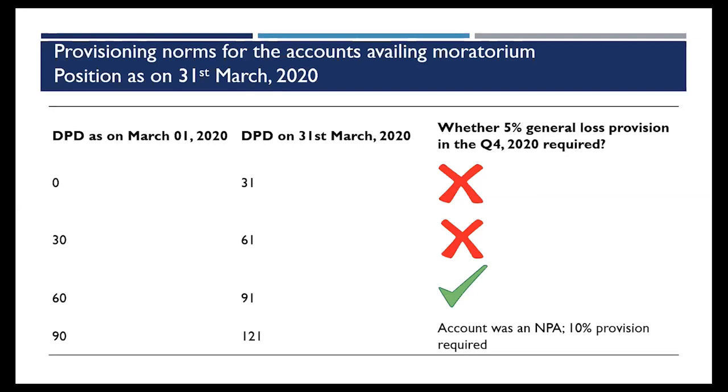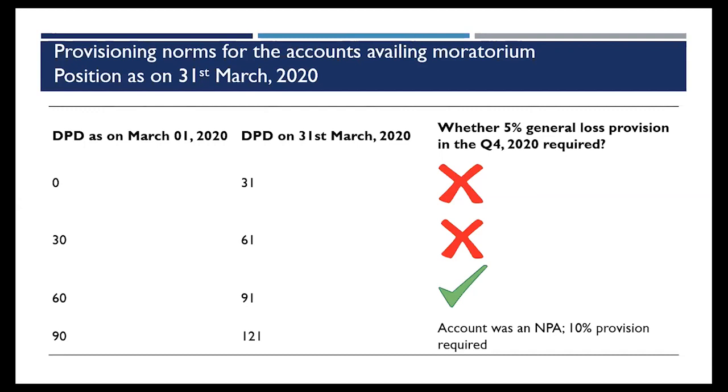So there can be a situation as on 1st March that there were no dues pending. So DPD as on 1st March was 0. So there was no default on the loan, and there has been a grant of moratorium for 3 months.